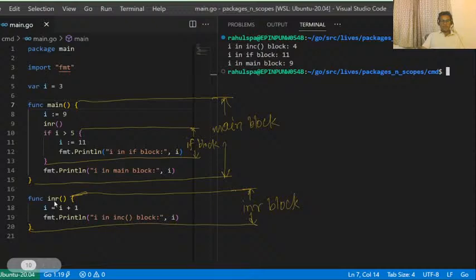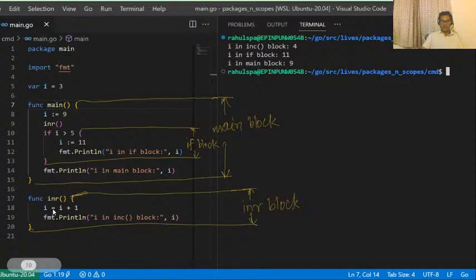Similarly, at line number 17, we are creating another block with this opening curly brace, and before that there is a set of keywords, like it's declaring your function name. This is called the INR block. The I inside this INR block is although it's different.